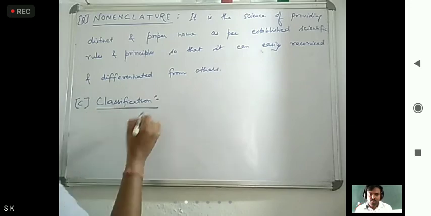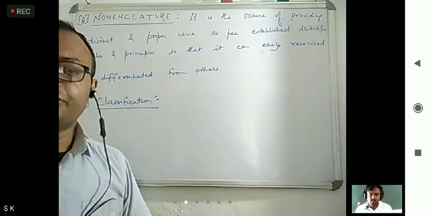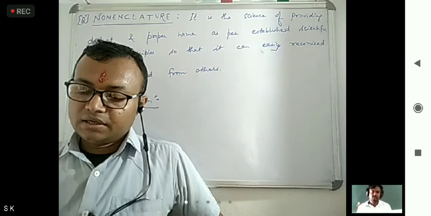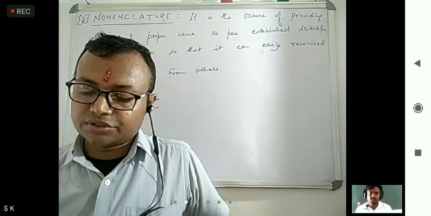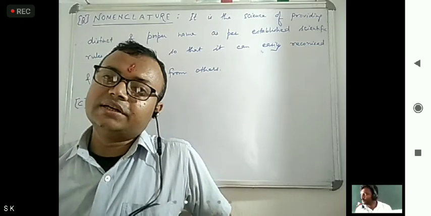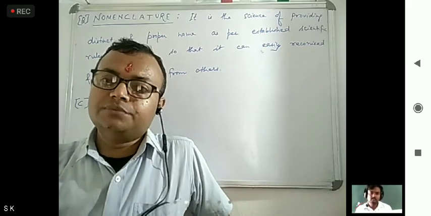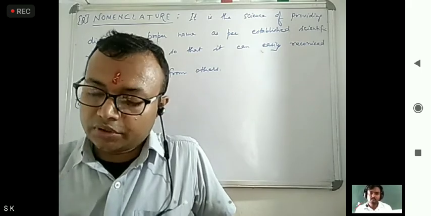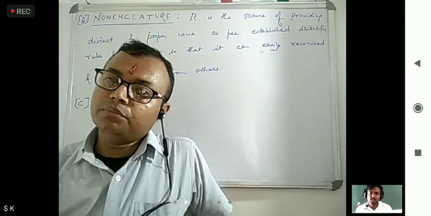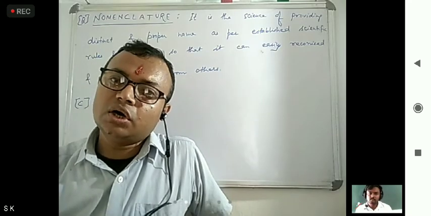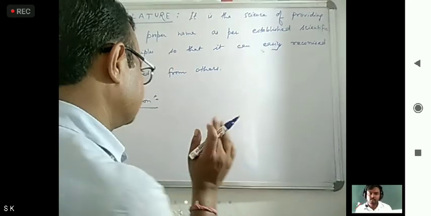Classification. Now already we identified, then naming done, then what happens? Classification. So classification means it is arrangement of organisms into groups based on affinities or relationship. So what we can say?